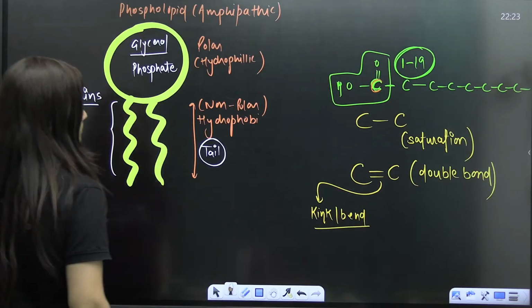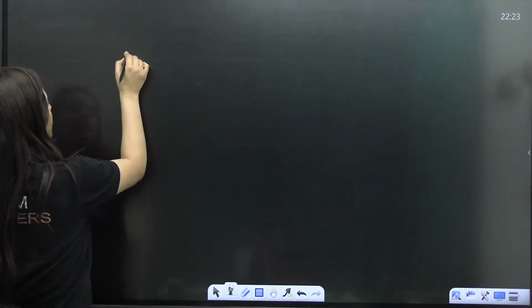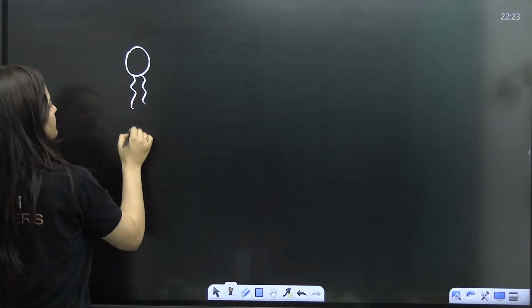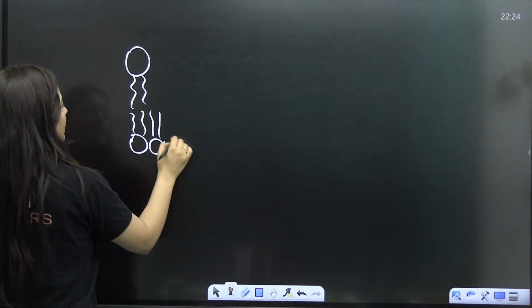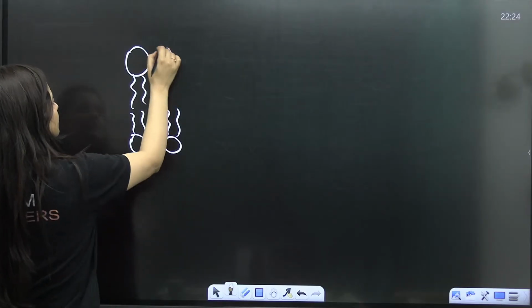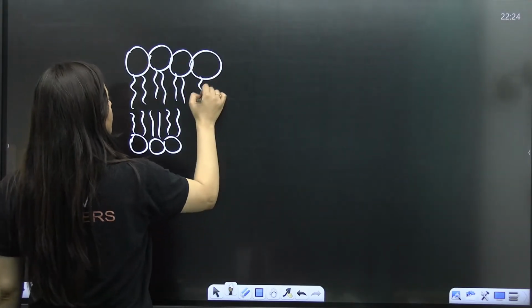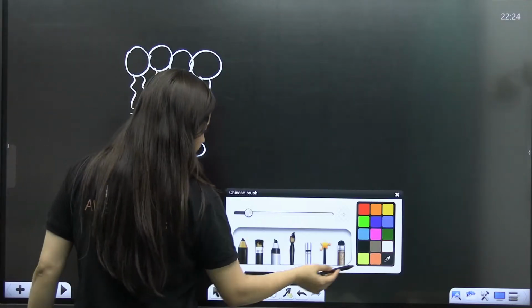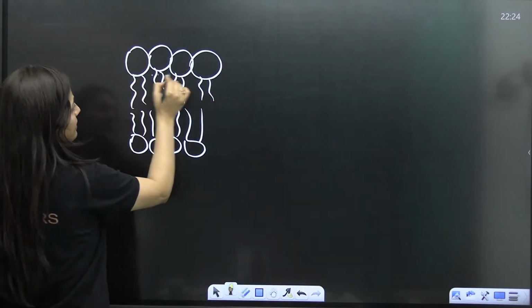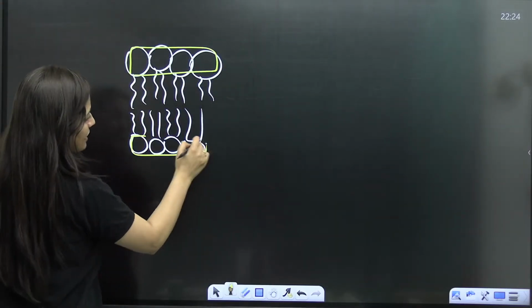Okay, done. So now in the plasma membrane, the arrangement is like this. Now you see the hydrophilic part is facing the water.